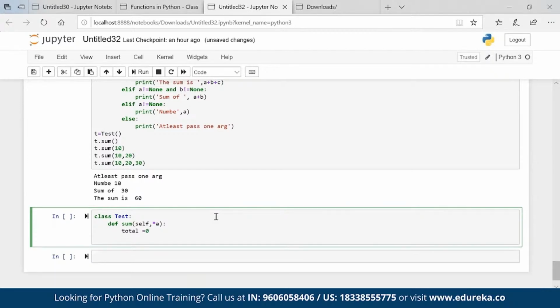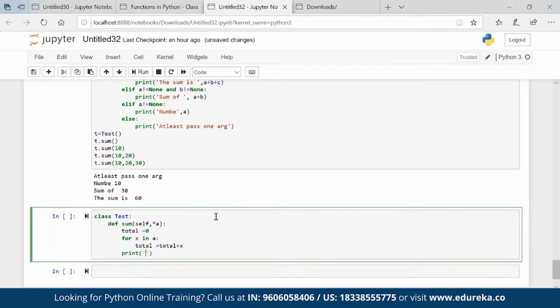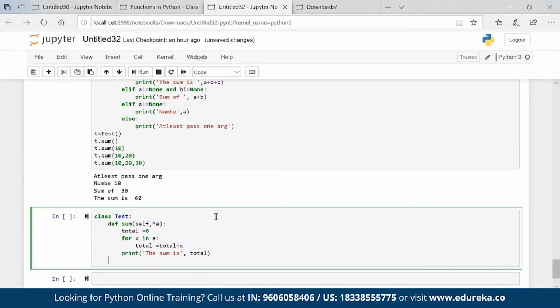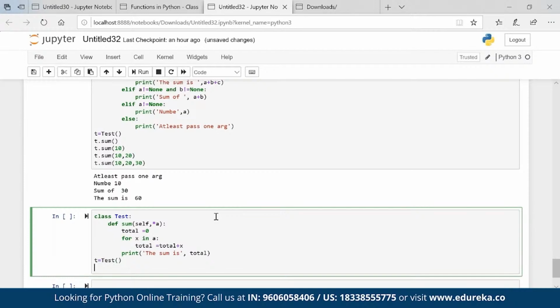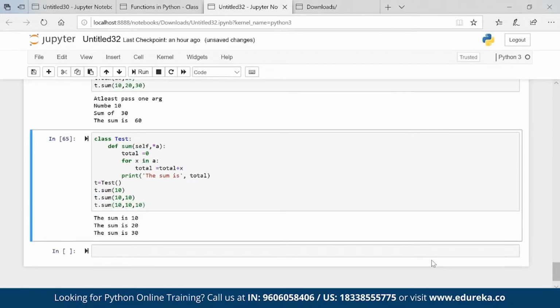Total is equal to 0. For x in A: total is equal to total plus x. Print the sum is total. Simple, right? T is equal to test, t dot sum, and pass the values 10, 10, 10, 10, 10. Execute: 10, 20, 30.